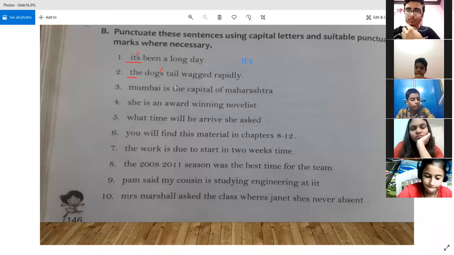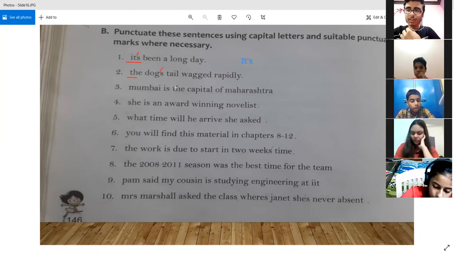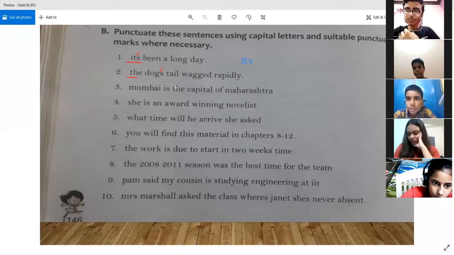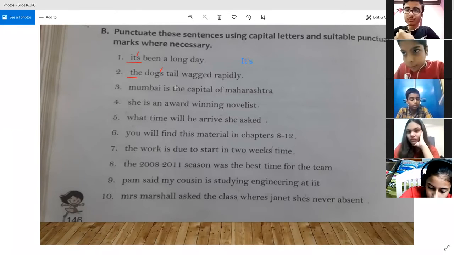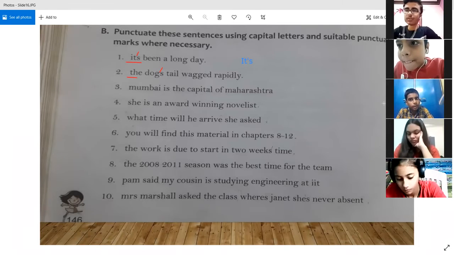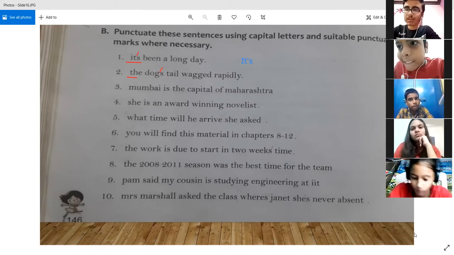So, when we put an apostrophe after G, it becomes "dog's tail." It means the tail of the dog wagged rapidly, right? Yes, sir. So we are showing some relation, some possession to the dog. Whose tail? The dog's tail wagged rapidly. All right. Yes, sir. Thank you. Now Vaishnavi.